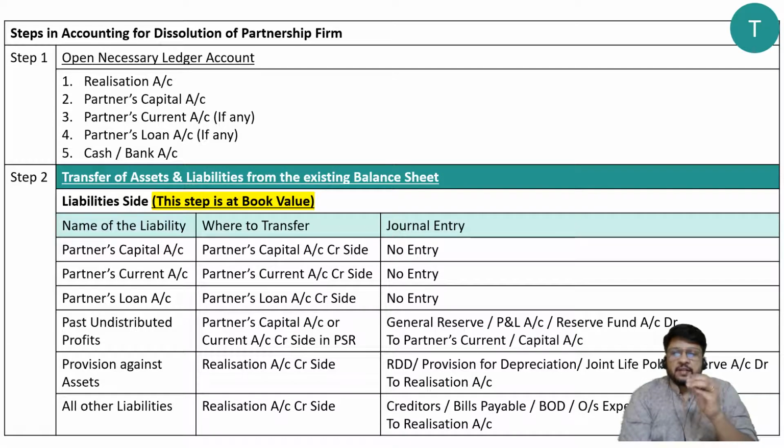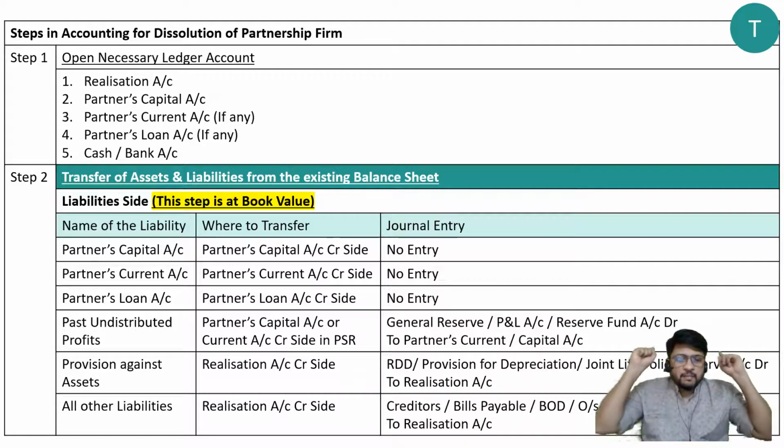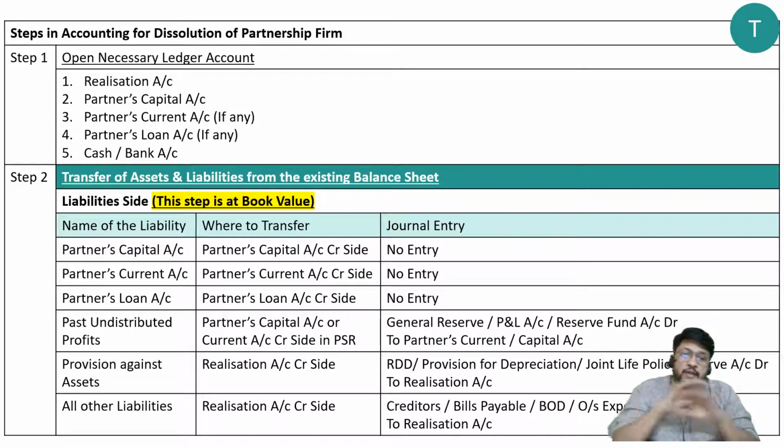Realization account is such a table, but this is an invisible table. You can't see this table, but this is a very special, powerful table. On this table, what are you going to keep? You are going to keep all the stock. Whatever stock is kept in the cupboard will be kept on this table. Entire stock, plus the cupboard, plus the entire shop will be kept on this table. Everything of the business will be kept on this invisible table, that is called realization account.